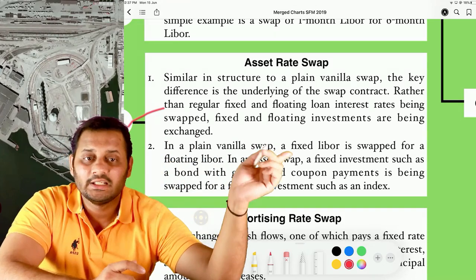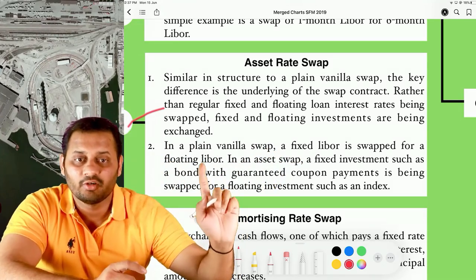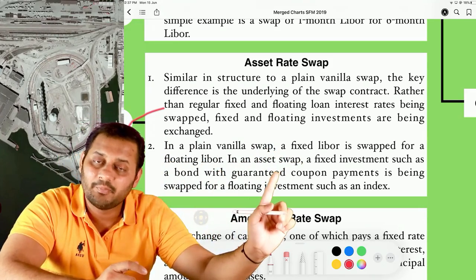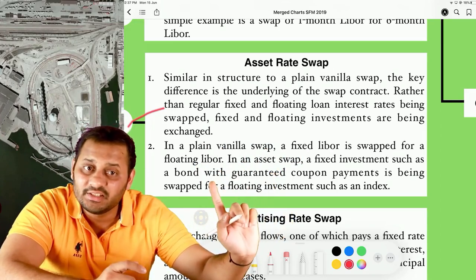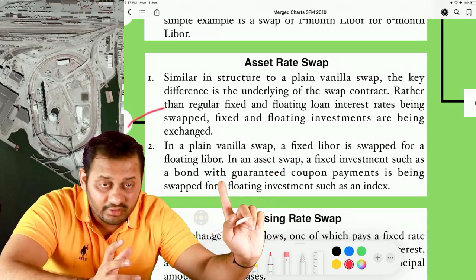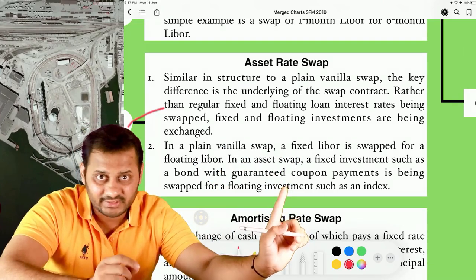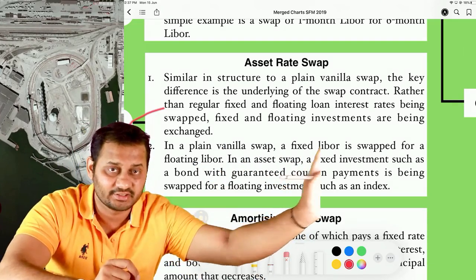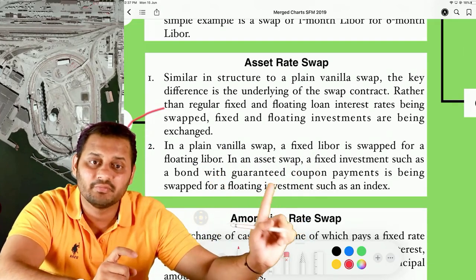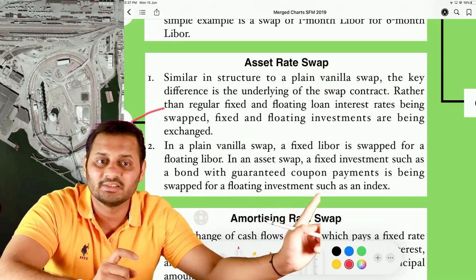In a plain vanilla swap, a fixed LIBOR is swapped for a floating LIBOR. What happens in an asset swap? A fixed investment such as a bond with guaranteed coupon payments. If it is guaranteed, then only it's fixed. This bond is swapped with floating investments such as an index.